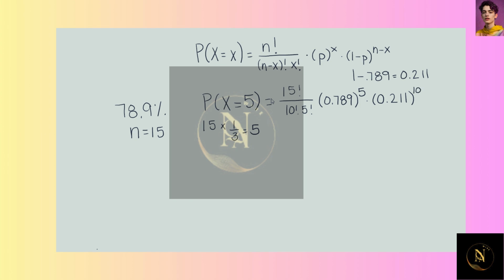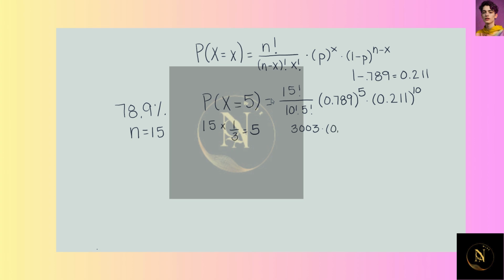So when I do 15 factorial divided by 10 factorial times 5 factorial, I get 3003. Remember, you can find the factorial button in your calculator underneath math. Go over to PRB. You can also do 15 times 14 times 13 times 12 all the way down to 1, and same thing here.